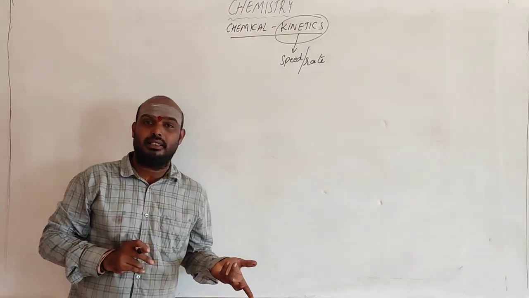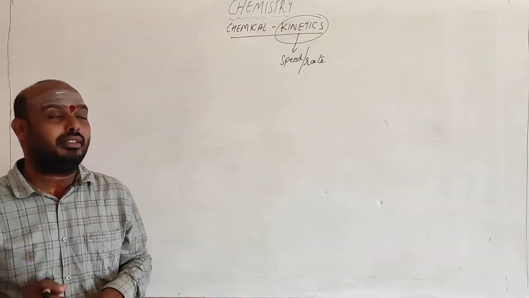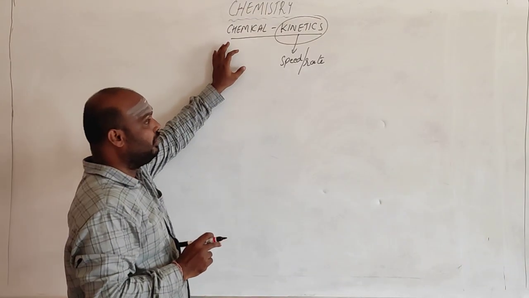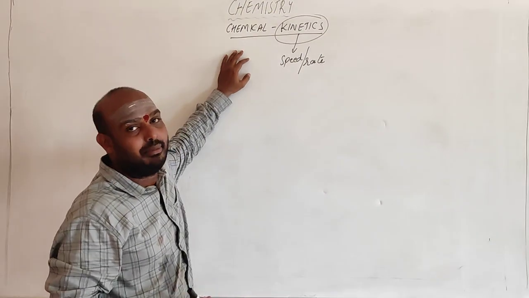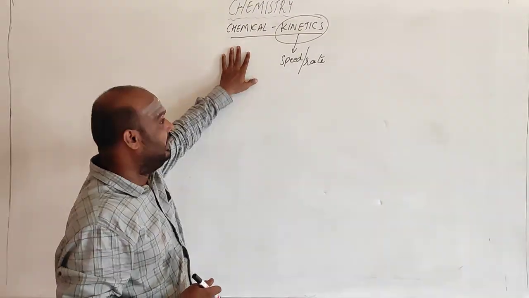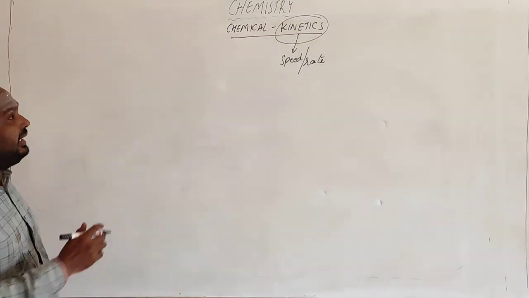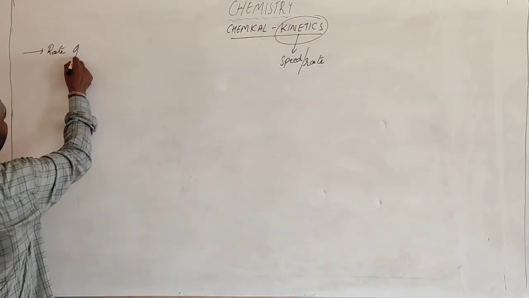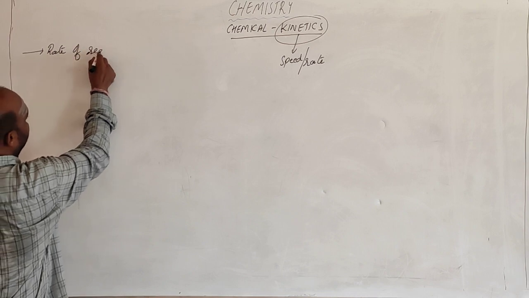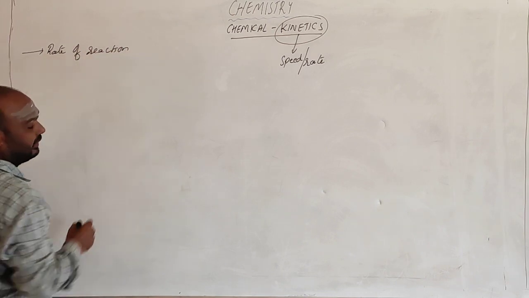Speed or rate of a chemical reaction. We will be learning about the speed of the reaction, how fast a reaction is occurring in a chemical reaction. This chapter entirely deals with the rate of reaction. Rate of reaction means how fast a reaction will occur.